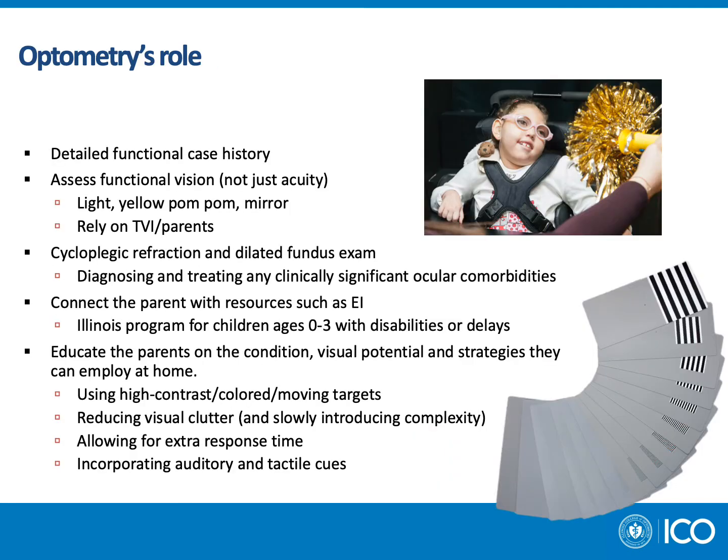So what is our role as optometrists or eye care providers in the care of patients with cerebral vision impairment? First and foremost is taking a detailed functional case history. As we learn, the visual function of patients with CVI is often variable and often worsens in unfamiliar or visually complex environments such as the eye doctor's office. It's important to assess functional vision and not just acuity. You may not always be able to get a Teller or Snellen acuity on these patients, and you may have to rely on your transilluminator, yellow pom-poms, or mirrors for eye tracking. It's important also to rely on parents and their teachers for their functional history.